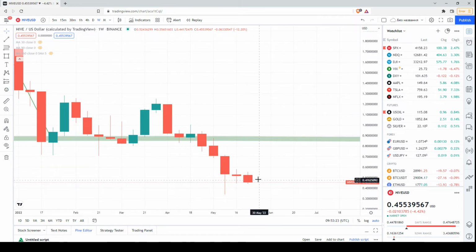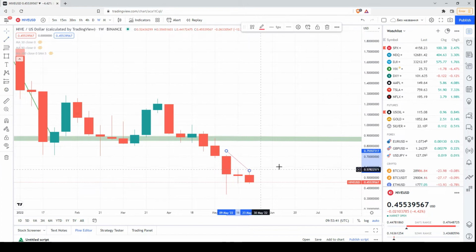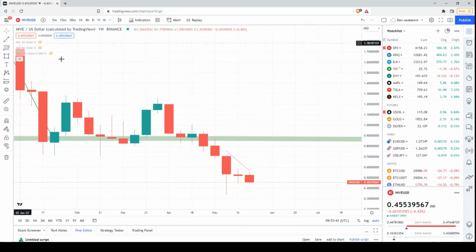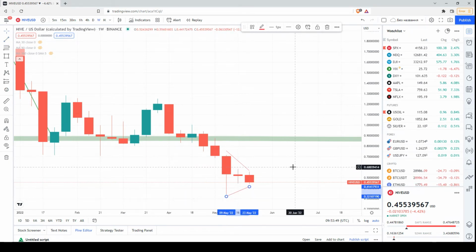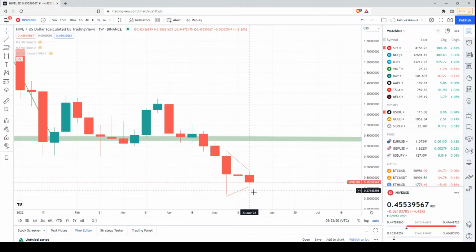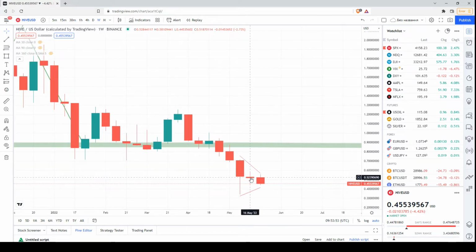However, if we inspect the last 3 candlesticks, and this is the candlestick for the current week, today is Sunday, so probably we will have something similar at the end of the day, but let's wait and see. If we inspect these 3 candlesticks, yes, they have descending maximums, so this is a bearish signal, but there is also a sequence of ascending minimums to some extent. So these candlesticks have local lows above this one.